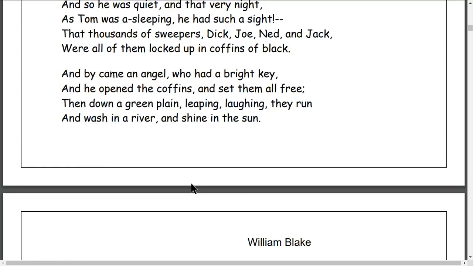Then what happened after that? The children were free. Down on the green, the children started running. How did they run? Leaping and jumping, laughing. They went to the river, had a bath, washed in the river, and shone in the sun. They were very happy with this.